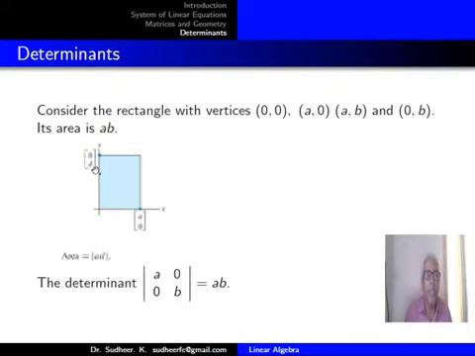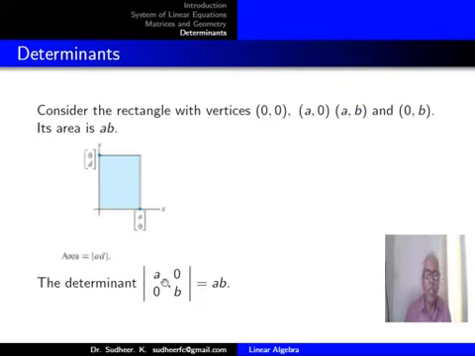Forget the label D, it's B. So what is the area of this rectangle? Base into height. So that will be AB. And here the determinant of this matrix will be AB.